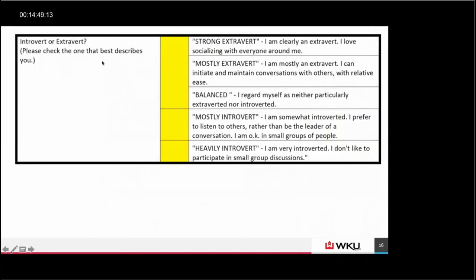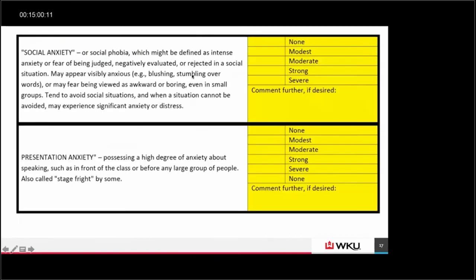Introvert or extrovert? I like to give a description of this, the range of extroversion and range of introversion, and let them check one of these. And also ask them about social anxiety and presentation anxiety and actually describe what each of those are. Do they have none? Or is it modest, moderate, strong, or severe? And they can comment further on that. You have a lot of people who will, especially on presentation anxiety, identify as moderate, strong, or severe. Social anxiety, probably about 30 to 40% of our students, perhaps more on the freshman side, less on the senior side.